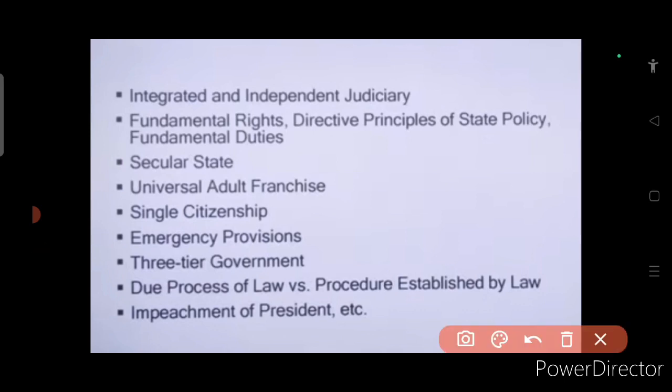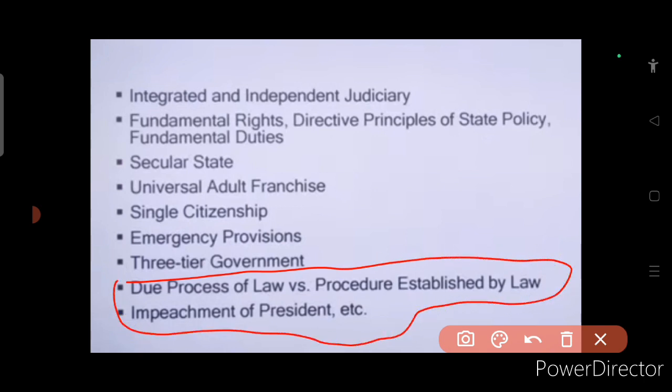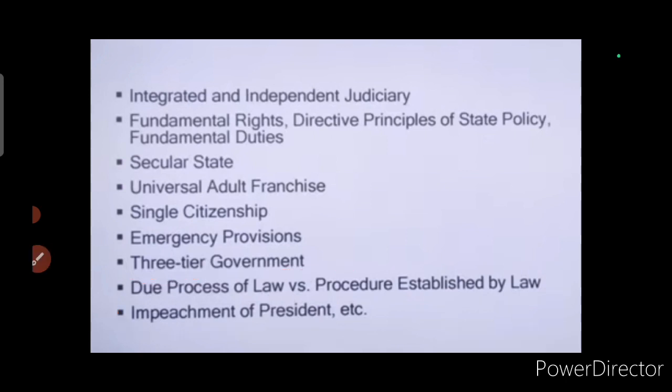Now this is the most important point from the perspectives of both prelims and mains. So of course, do read about this topic.